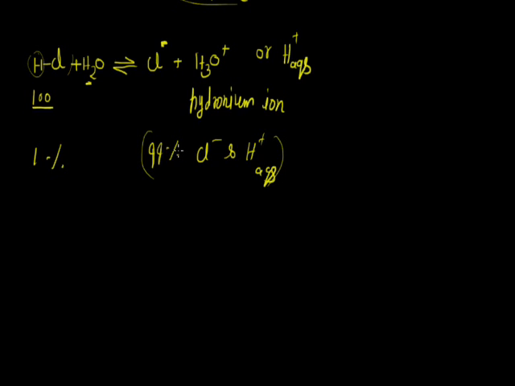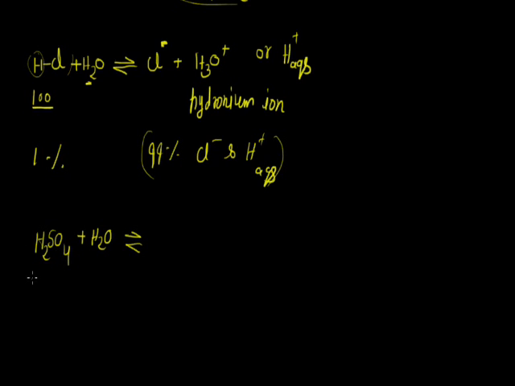So any acid which, when dissolved in water, gives approximately 99% ions will be considered a strong acid. Like HCl, we take another example: H2SO4, sulfuric acid, which is also called the king of chemicals. When it is dissolved in water, like HCl, it gives 99% ions.